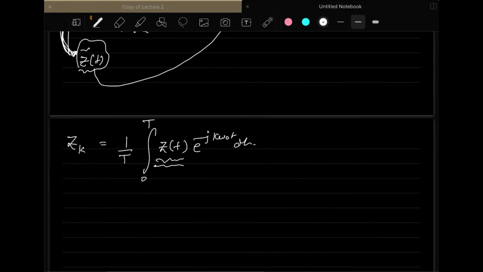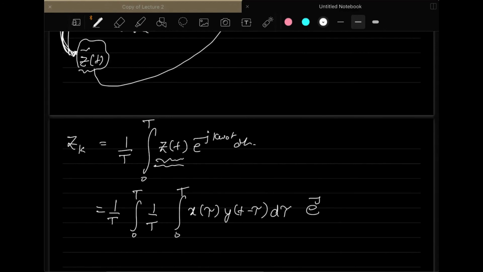And once you do that, then you can easily find out that these two coefficients will be multiplied with each other. So here you have 1 over T, then you have 0 to T, then you take 1 over T, then you have 0 to T, x of tau, y of t minus tau, d tau, then you have e to the power minus jk omega naught t dt. So this is what you are obtaining by substituting the value of z(t) here.